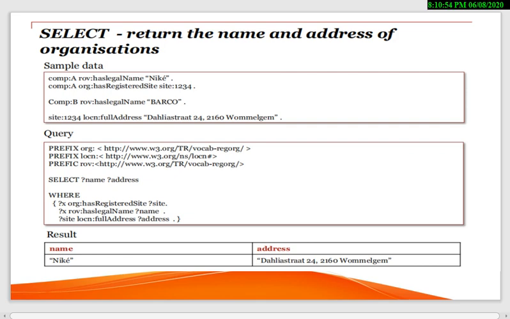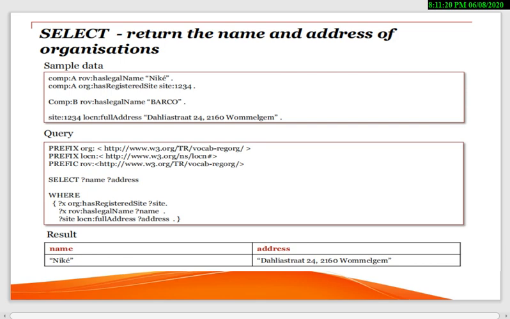Now what is the way to write the query? This is the actual way to write the query. Prefix, its total prefix, and the select, what we want: name and address. We want name from this registered site, and we want address from here.